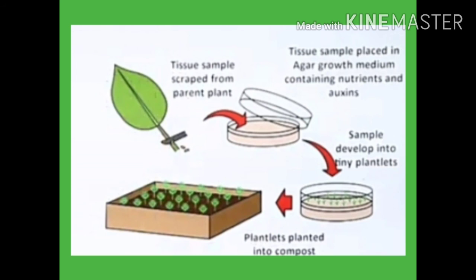Callus is a fast growing mass which is then transferred to another medium for differentiation of plantlets. The plantlets are then transferred to separate pots or nursery beds, and when they are mature enough, they are transplanted in the fields. This technique is employed for quick multiplication of commercially important plants such as orchids, dahlia, etc.